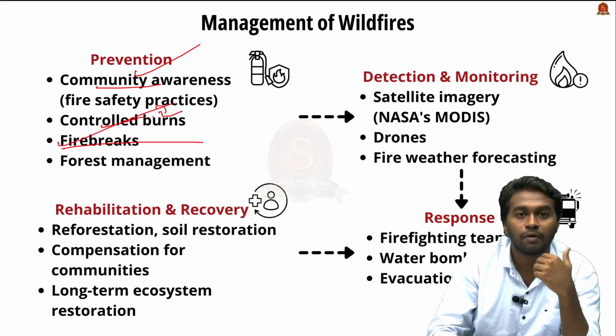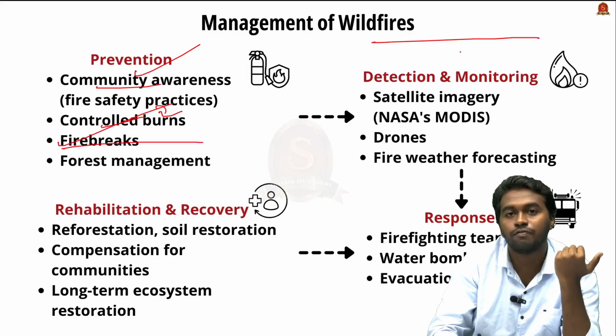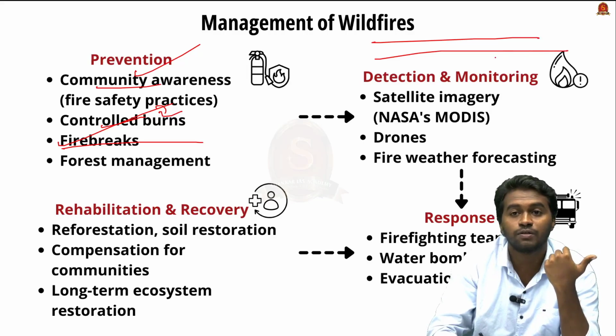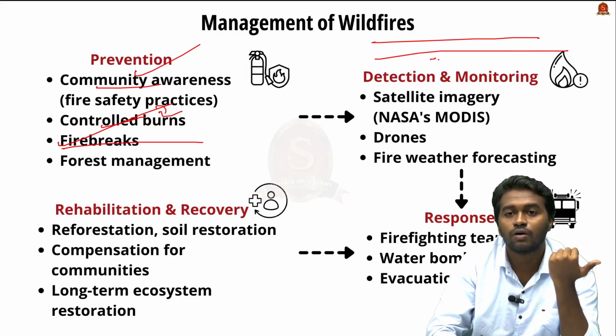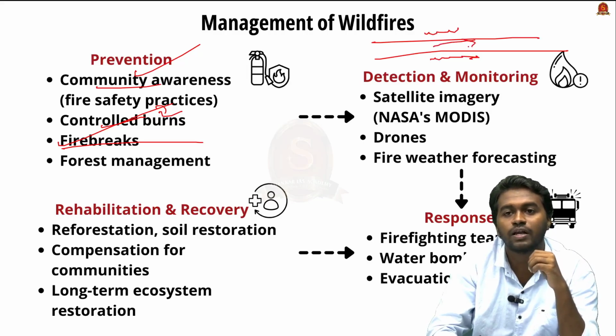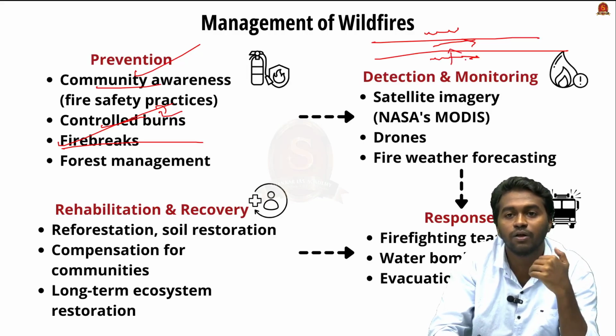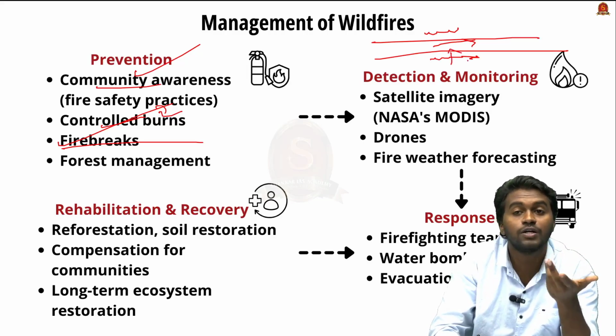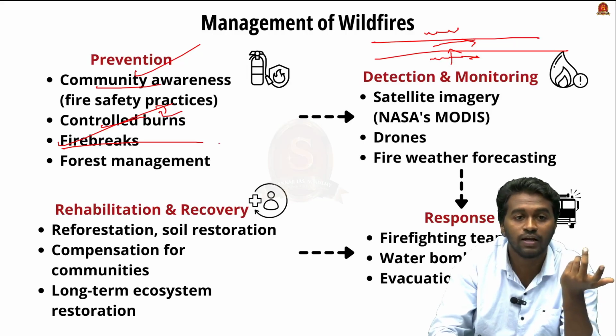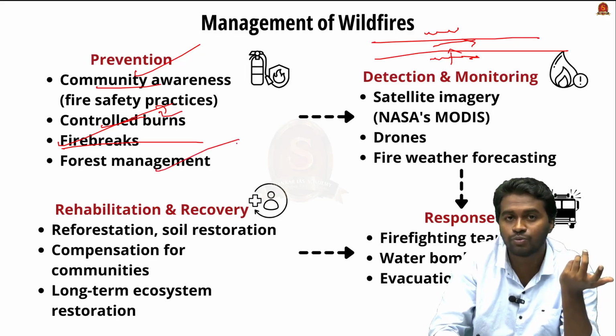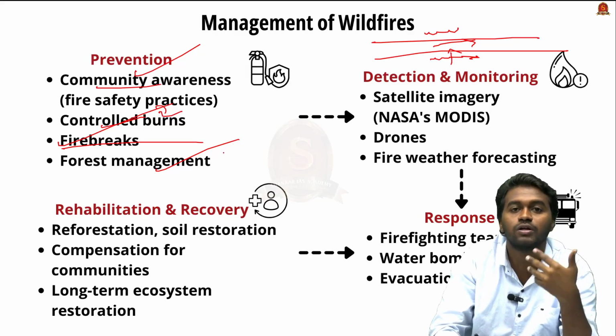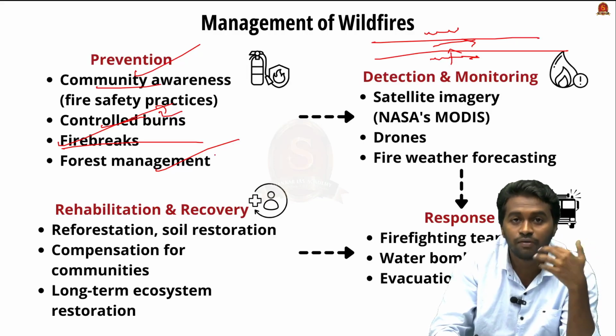And the next is fire break. That means creating a gap in the field to prevent the expansion of the fire. For example, the vegetation will be here and the vegetation will be here also. A gap will be created between the two crops or between the two fields. Therefore, it will prevent the spreading of wildfire from one field to another field because of this fire break. And next is forest management, that is constant evaluation and monitoring of the activities within the forest.